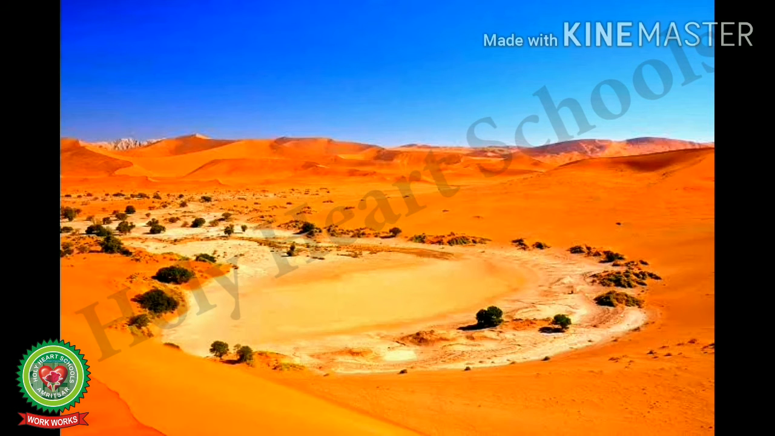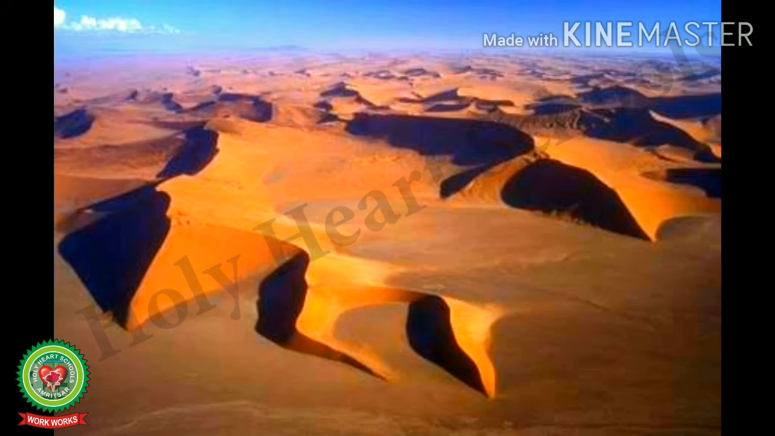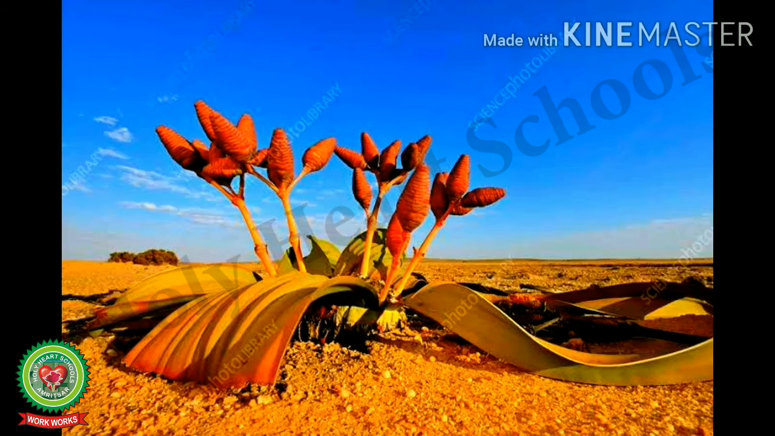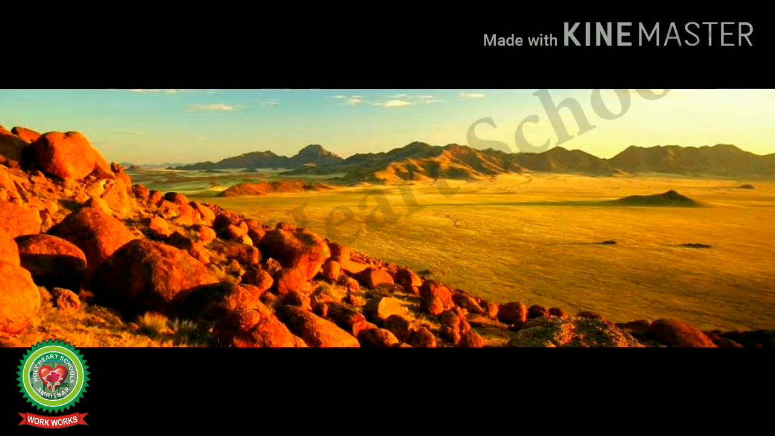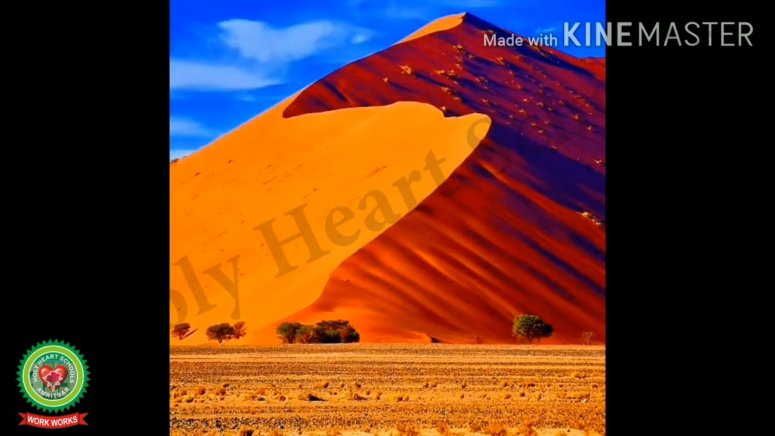Students, you can see the picture of Sossusvlei, which means salt and clay pan surrounded by sand dunes. You can see it looks like a pan. These are star dunes which look like stars. This is a plant called Welwitschia mirabilis. Now students, see the picture of Namib Park, which is the largest wildlife park in the world. This is the 383 meter tall sand dune in the Namib Desert, which is called Big Daddy.